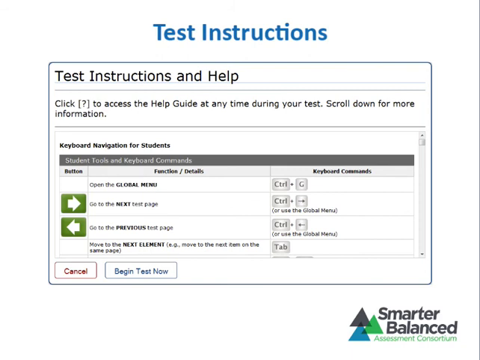On the test instructions and help screen, students have the opportunity to review detailed information about the tools and navigation features they will use during testing. This information is also available to students at any time during testing by clicking the Help button. When they are ready to begin testing, students should click the Begin Test Now button.